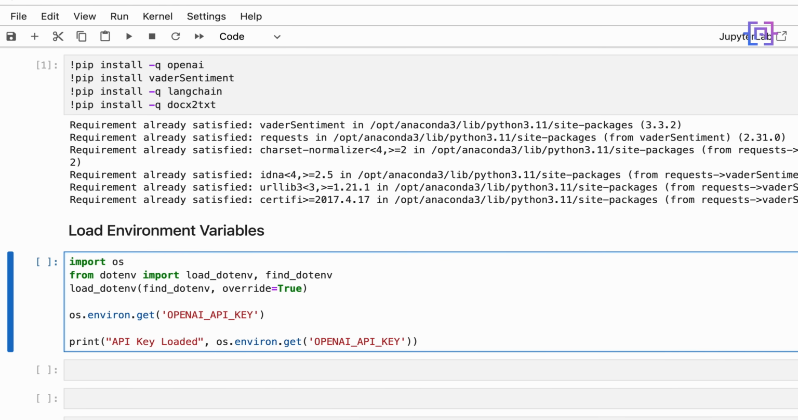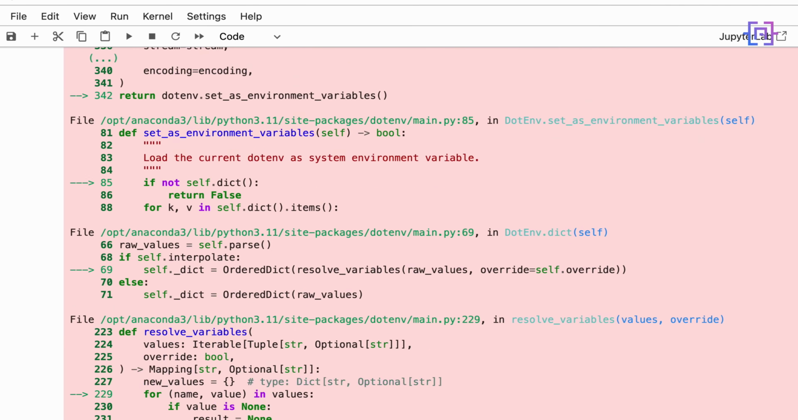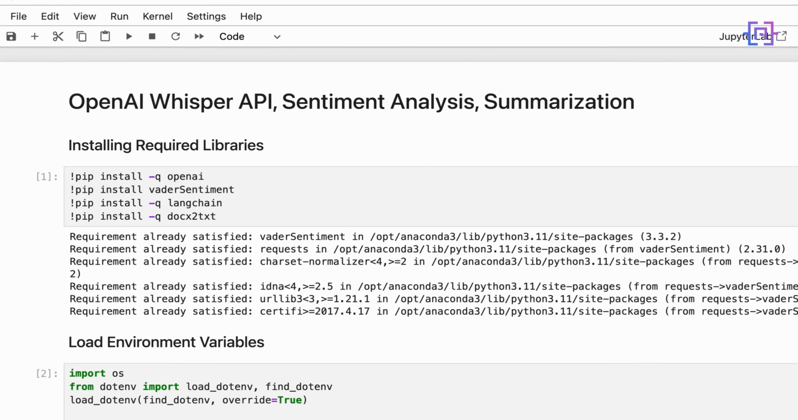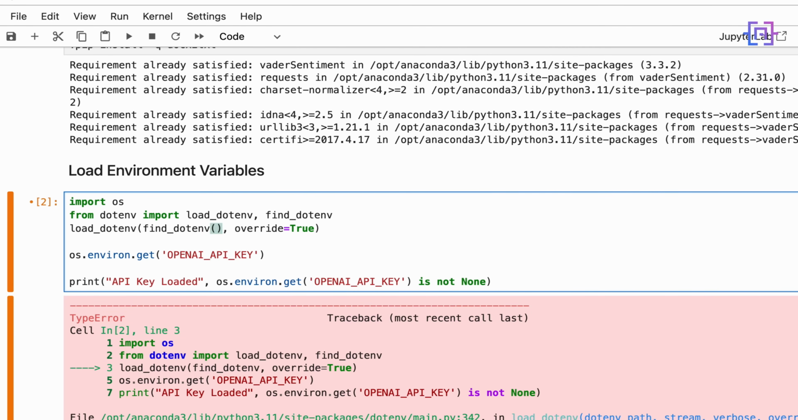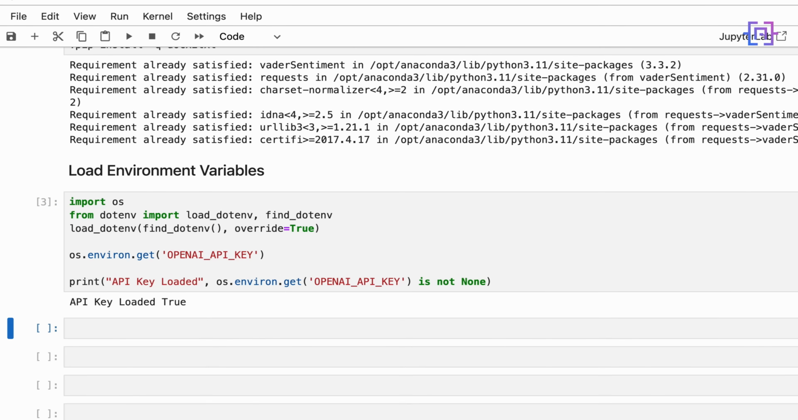And the condition for this one is not none. So if this value is not none, then it's true the API key was loaded successfully. Let's run the code and verify. And I get an error here because I have a syntax error in find_dotenv. It should be with double brackets. And if we run the code again, we get API key loaded is true.